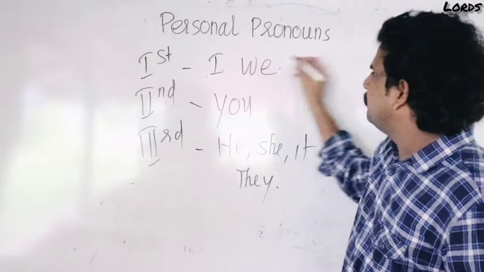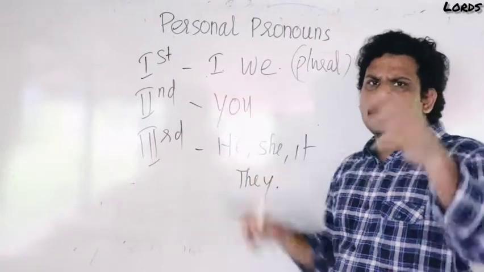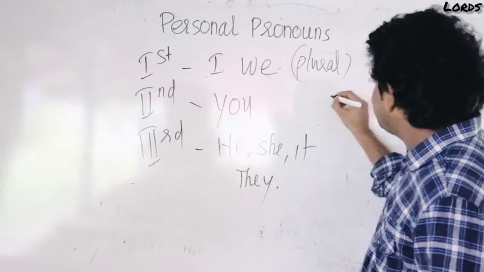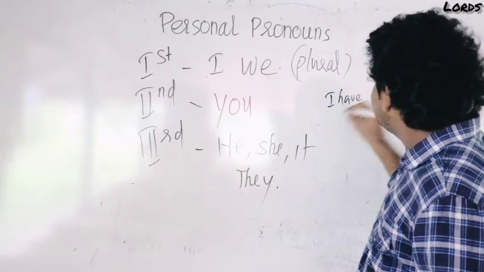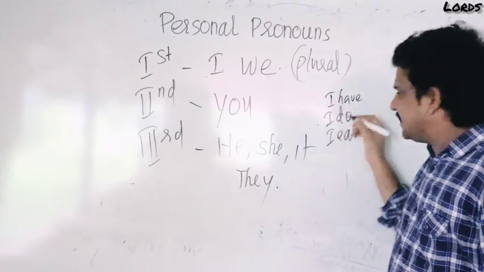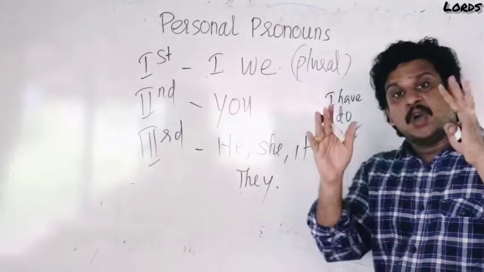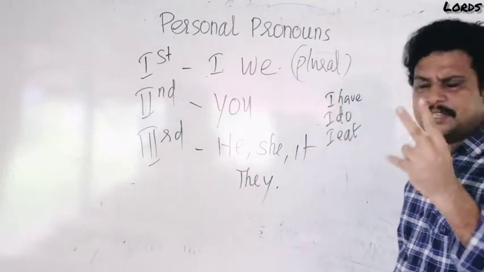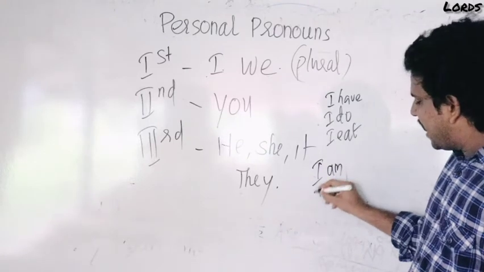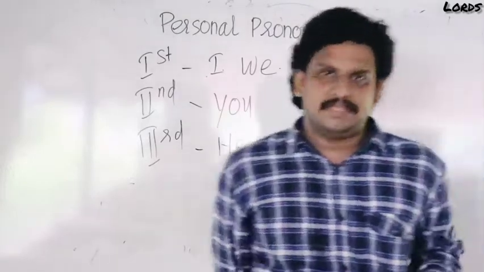Two subjects, I and we, are plural. You have a doubt now: why is I plural? Because, look: I have, I do, I eat. Look at the verbs used along with this subject I. Plural verbs. So I is a plural subject. Two times we use singular verbs along with I: they are I am and I was. In all the remaining places we use plural verbs. So I is a plural subject.